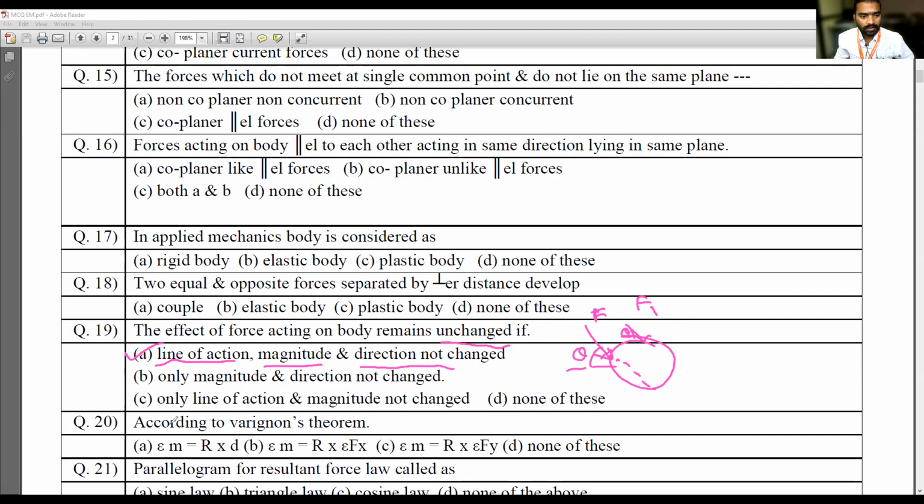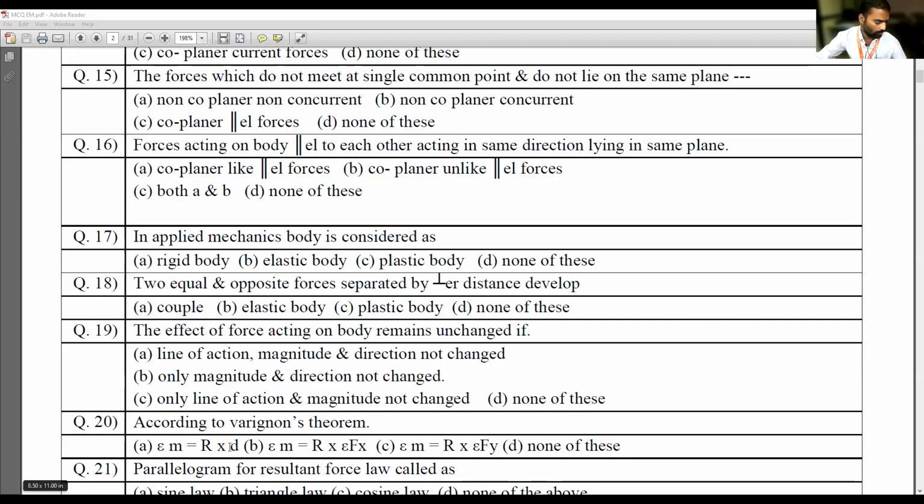Then, according to Varignon's theorem, summation of M equals R into D. So the algebraic sum of all the moments is equal to the moment of the resultant force. Which one is it among options A, B, C, D? Option A. A is correct.